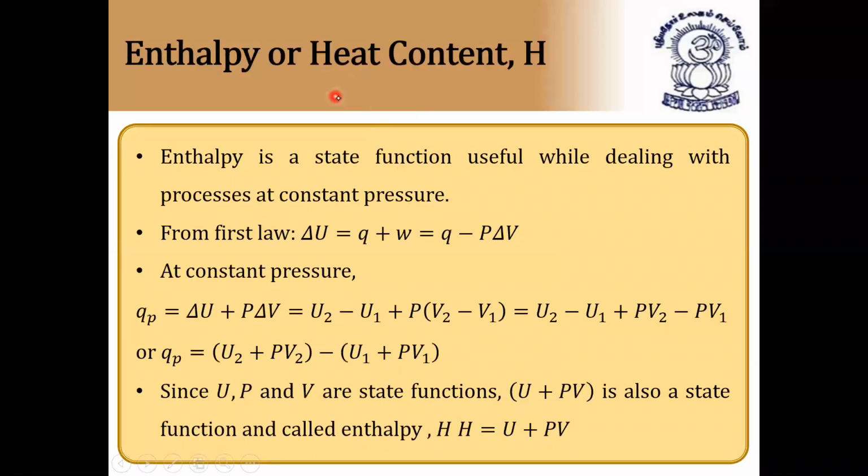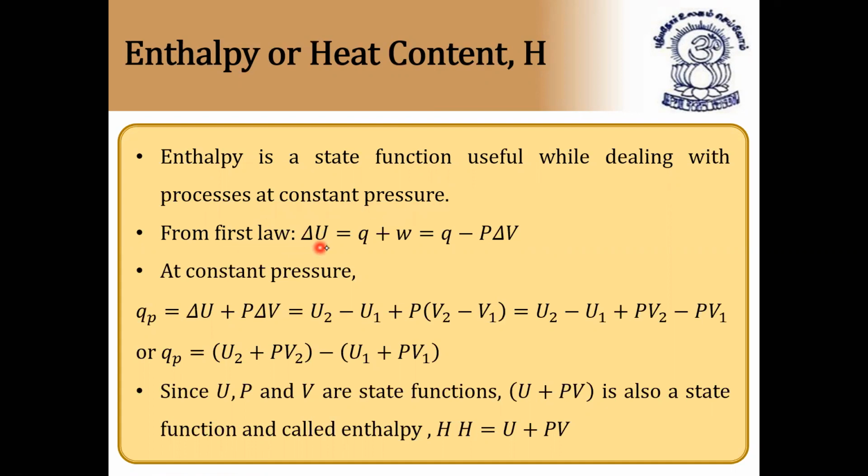Next, enthalpy or heat of reaction. So enthalpy is a state function. Already we know it is a state function like internal energy, useful while dealing with the processes at constant pressure.